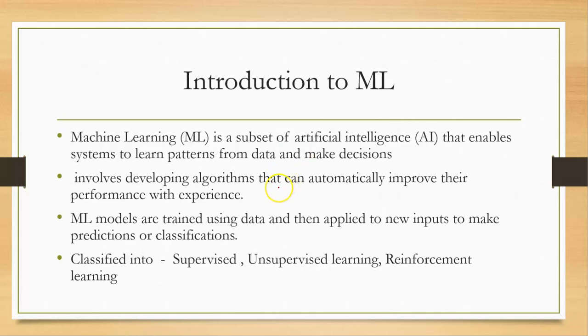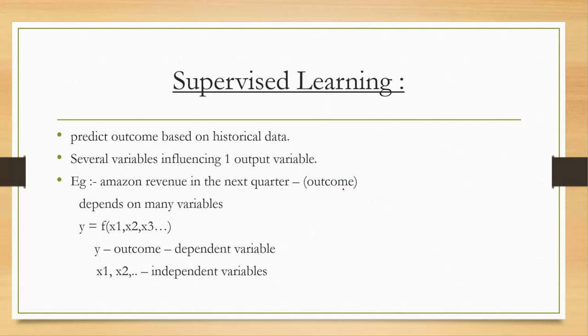We are training machine learning models using our historical data, and using that training experience, we apply it to new input in the future, for prediction or classification. Mainly, machine learning algorithms are divided into supervised, unsupervised, and reinforcement learning, and we can go into more detail on each. First is supervised learning.